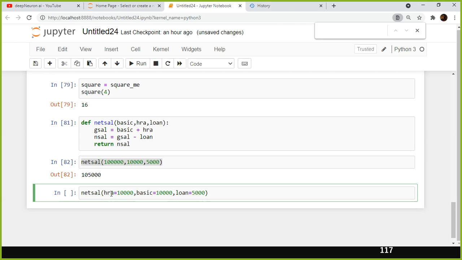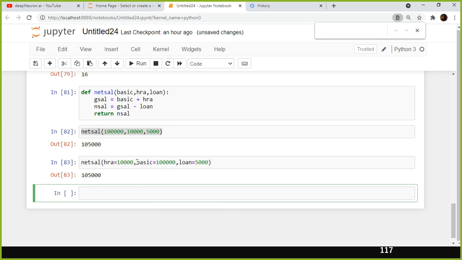Each keyword is supposed to be the same as your function arguments. So first I want to pass HRA and then I want to pass basic. Is it possible? Yes, it is possible. How? You need to specify the name of the argument directly here. Hence, this is called your keyword argument. So now HRA value will get passed here, basic value will get passed here, and the loan value will get assigned here. Let us see what happens.